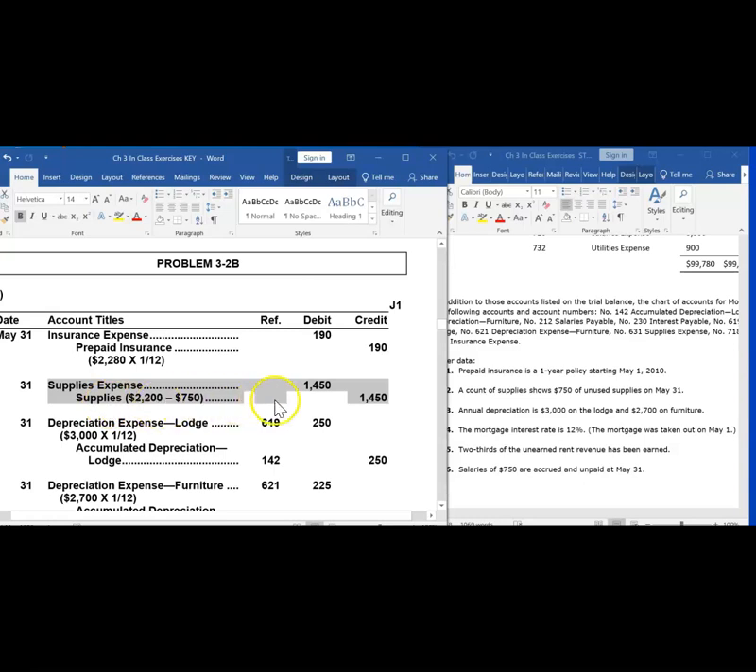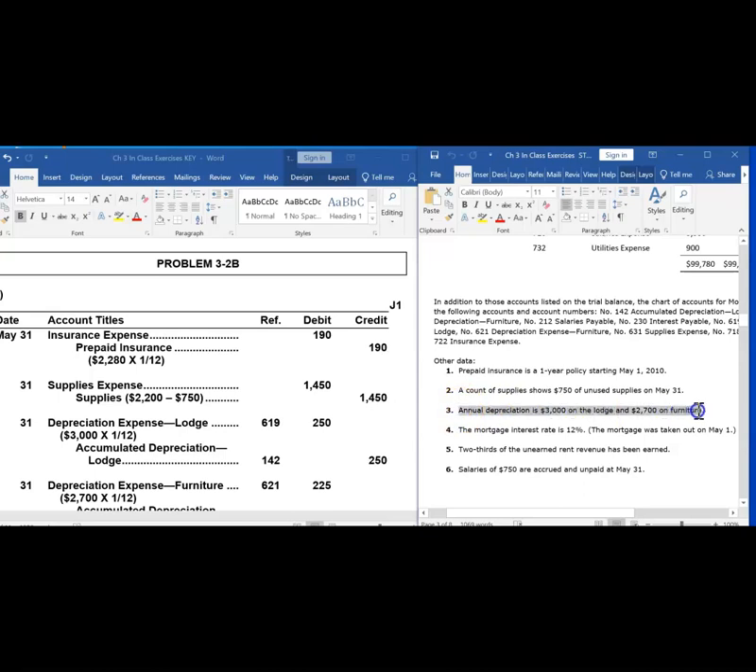We need to decrease the supply asset account. We decrease assets with a credit and record how much of those assets were used up and became an expense. We debit the supplies expense to record an increase to our expense for the amount of supplies that were used up.